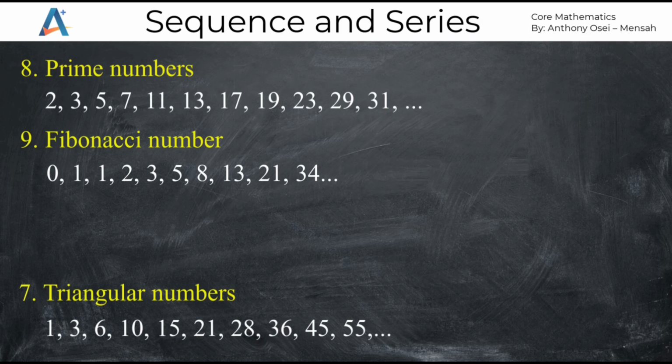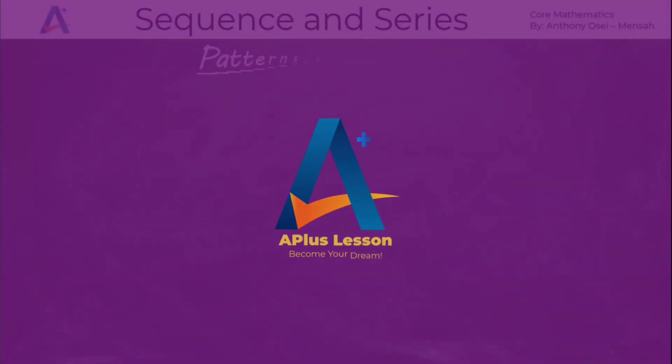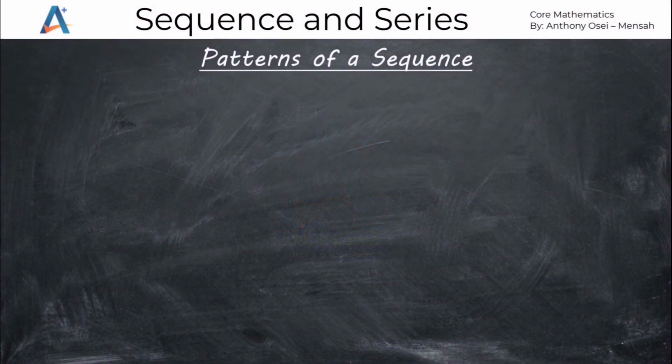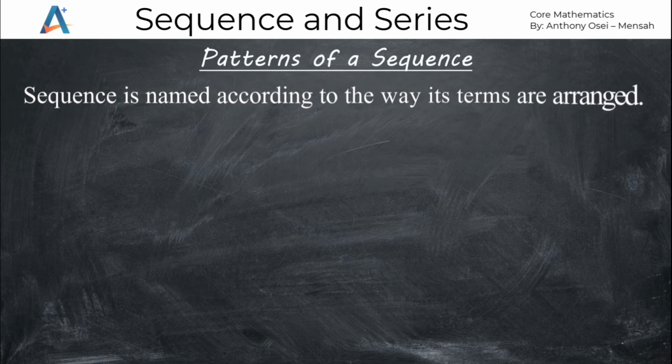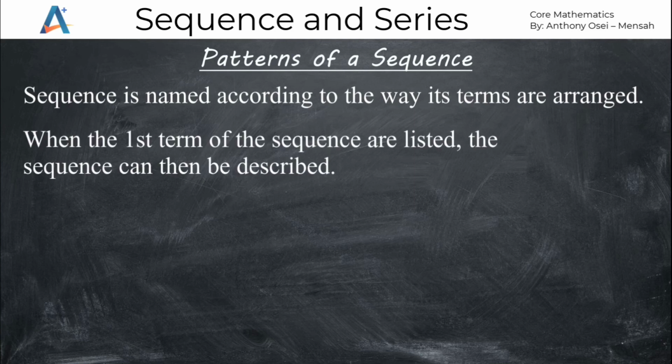The next thing that we can talk about is the pattern of sequence, how sequences are done in pattern. So let's take examples of pattern of sequence. Now, considering patterns of a sequence, we can talk about the fact that a sequence is named according to the way its terms are arranged, right from the first term. When the first terms of the sequence are listed, the sequence can then be described.